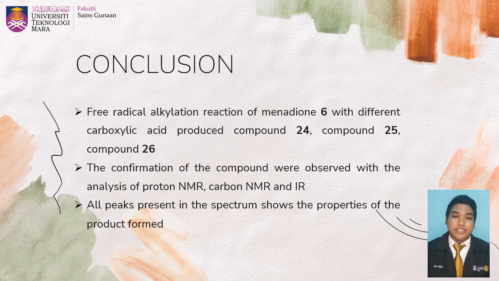So as the conclusion, the free radical alkylation reaction of menadione 6 with different carboxylic acids successfully produced compound 34, compound 35 and compound 36. For the confirmation of the compounds, we analyzed them by proton NMR, carbon NMR and IR, and all peaks present in the spectra show the properties of the product formed.